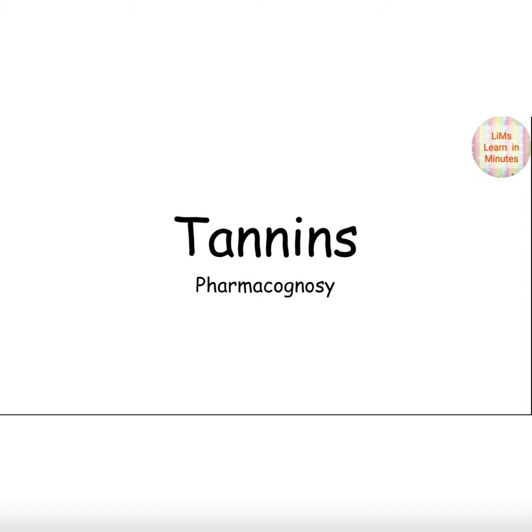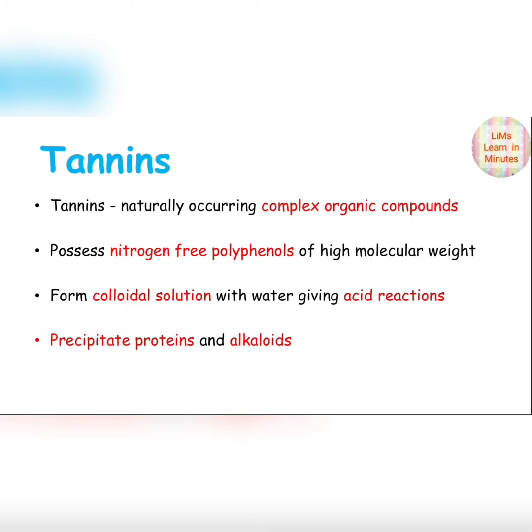Today we are going to study about tannins. So let's start with the introduction of tannins. Basically, tannins are naturally occurring complex organic compounds. Tannins possess nitrogen-free polyphenols of high molecular weight. They form colloidal solution with water giving acid reactions. They also precipitate proteins and alkaloids.